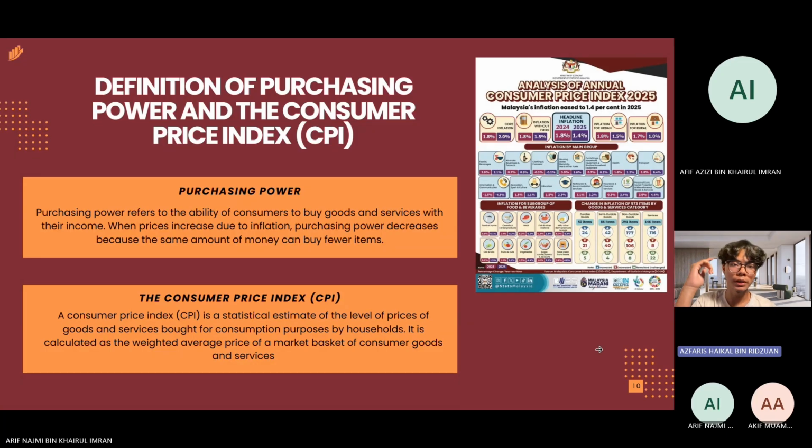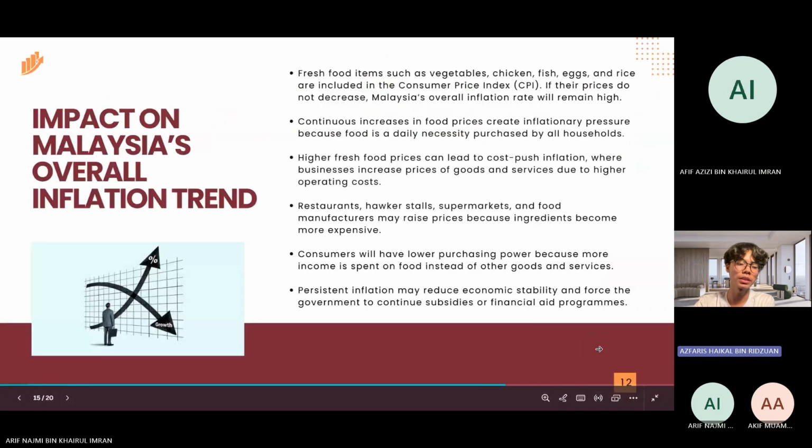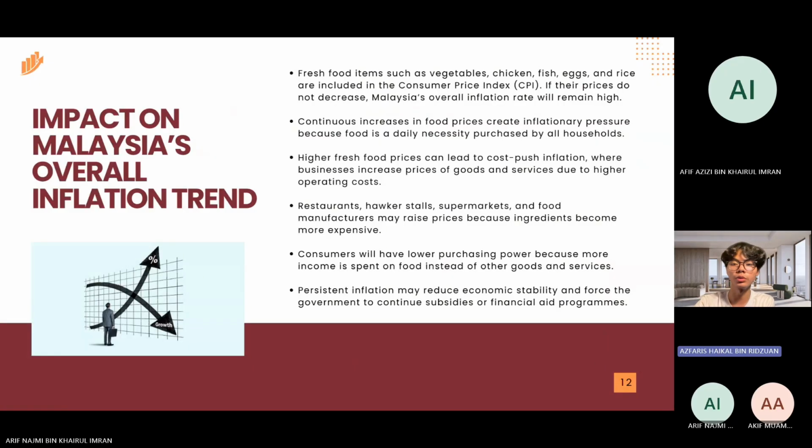So how about the Consumer Price Index (CPI)? A Consumer Price Index (CPI) is a statistical estimate of the level of prices of goods and services bought for consumption purposes by households. It is calculated as the weighted average price of a market basket of consumer goods and services. So next we will see the impact of fresh food prices on Malaysia's inflation trend and low-income households.